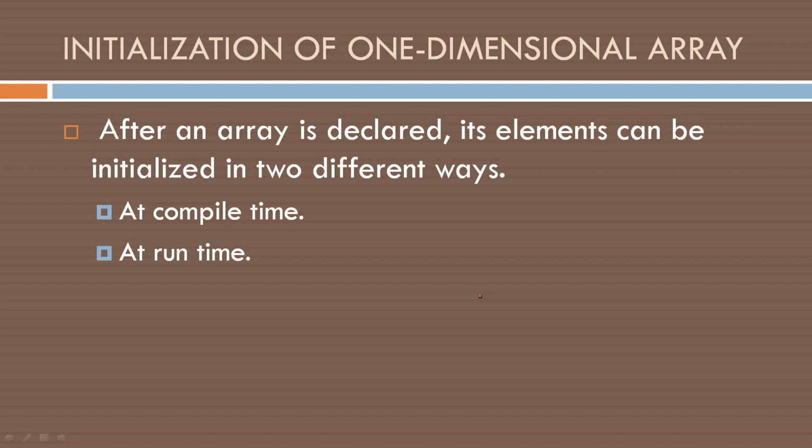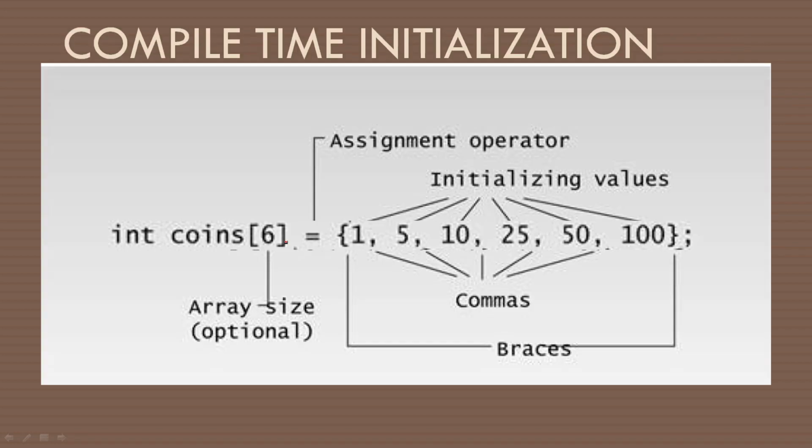Now see the initialization of a one-dimensional array. How can we initialize a one-dimensional array? We have to give initial values into this array. Okay. An array can be initialized in two different ways. One is at compile time and another is at runtime. We can initialize the values at compile time as well as runtime. Okay, first we will see the compile time initialization. Here, we need a data type. We know how an array is declared. We need a data type, name, and size followed by square brackets. Okay, this is the array size, and we need an assignment operator. We are going to initialize the values, so we need an assignment operator.